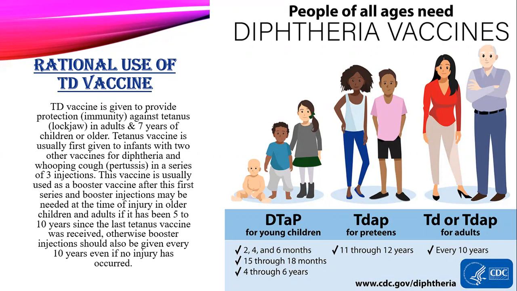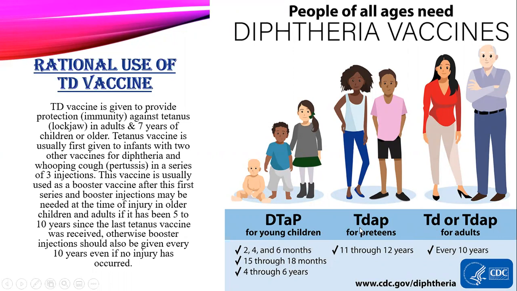But here in this picture, you can see Tdap for younger children, and 2, 4, and 6 months of age is being mentioned, and I'm saying not below 7 years of age. I'm only talking about the TD vaccine, that is the tetanus diphtheria vaccine. It shouldn't be given to the age group below 7 years.